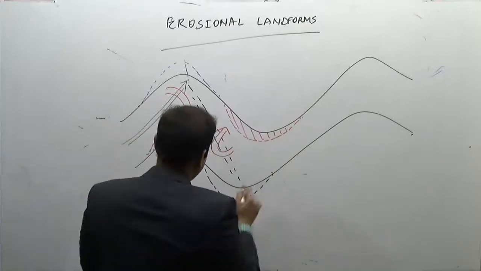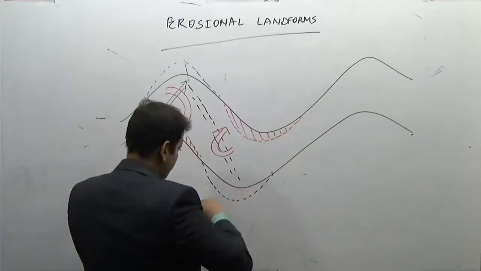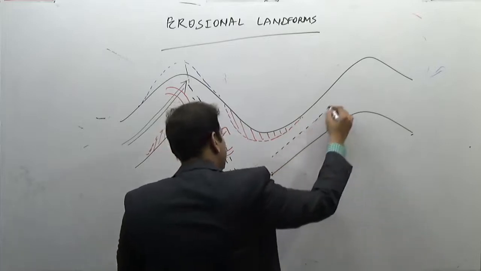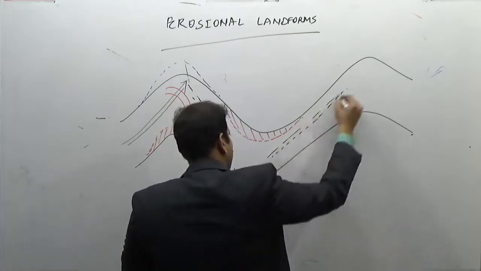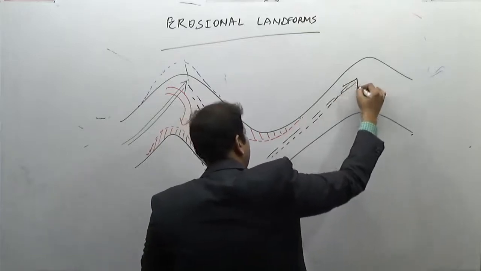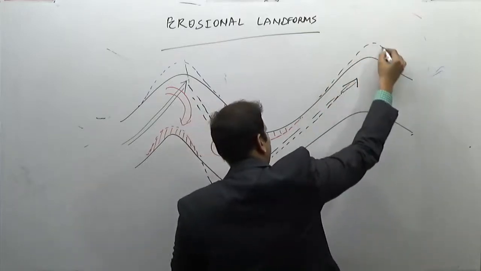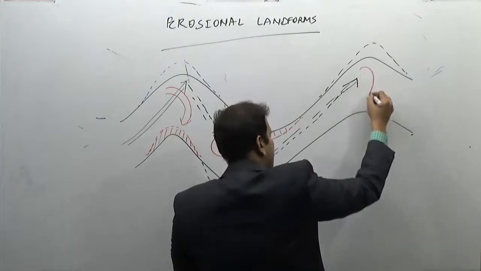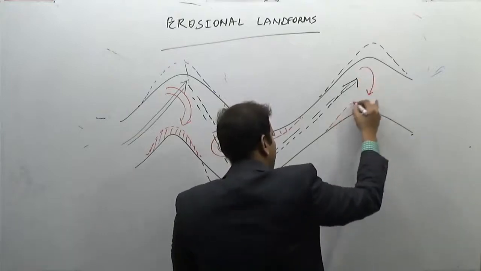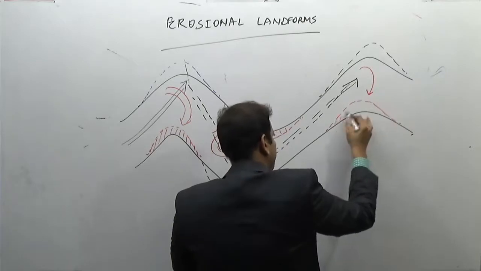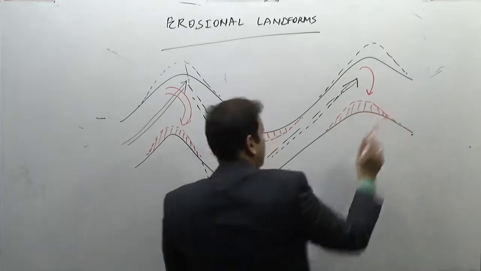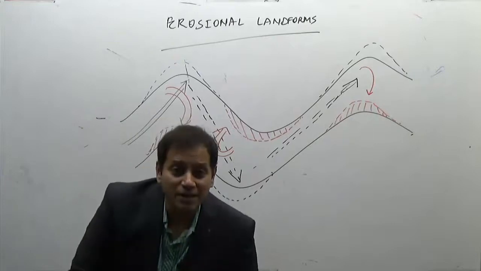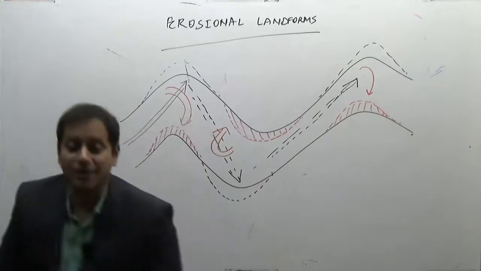The same thing will happen here. Again, water will move in this direction. After striking this part, it will be eroded more, and the undercurrent will carry this eroded material and deposit it here. So that is why we are saying that the meander is the result of both erosion and deposition.